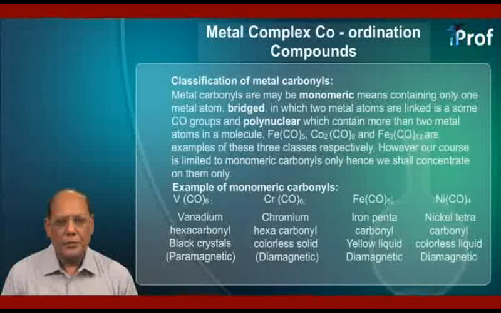The second example is Cr(CO)6, known as chromium hexacarbonyl. It's a colorless solid and its nature is diamagnetic. Third one is Fe(CO)5, known as iron pentacarbonyl. It's a yellow colored liquid and diamagnetic. Finally, Ni(CO)4, that is nickel tetracarbonyl. It too is a colorless liquid but diamagnetic in nature.